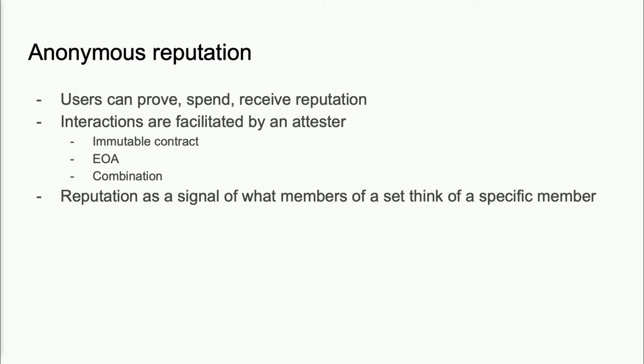You can think of an attester like an ERC20 contract. A token contract has no meaning or value intrinsically. The meaning is defined by who's operating it, the logic implemented within, and the ecosystem around it. Attesters are the same. They're defined by the logic implemented in them or off-chain and the ecosystem surrounding them. We tend to think of reputation as a signal of what members of a set think of a specific member in the set. It's just an additional signal from an anonymous member of a set.